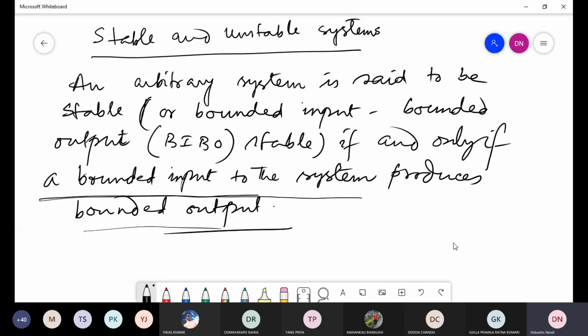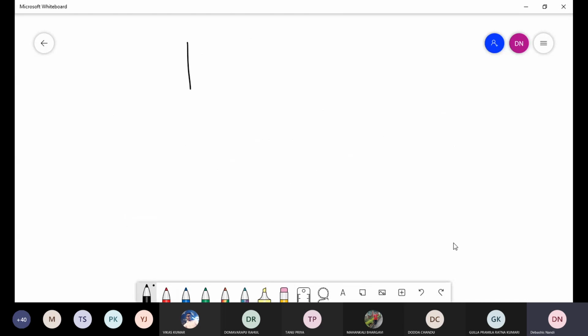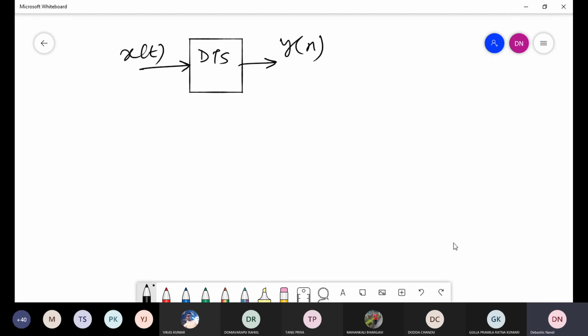Now let us try to get the idea in the form of mathematics. Suppose you have a system like this. This is a discrete time system, and here you are giving input and you are getting output here. Sorry, this will be x[n], and the output is y[n].